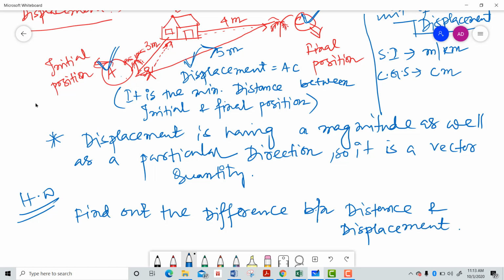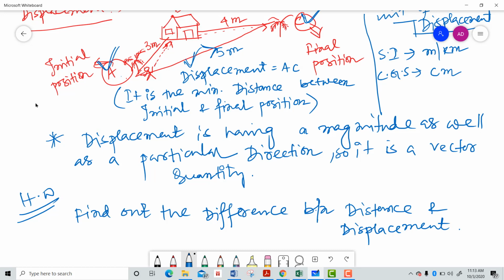Don't copy from anywhere, just understand. I will share these notes, whatever I'm writing over here, with your group. Collect all of the information that I have shared on this whiteboard and then try to differentiate between these two quantities. I just need 2 to 3 differences. I don't want lots of differences, 2 to 3 is enough.